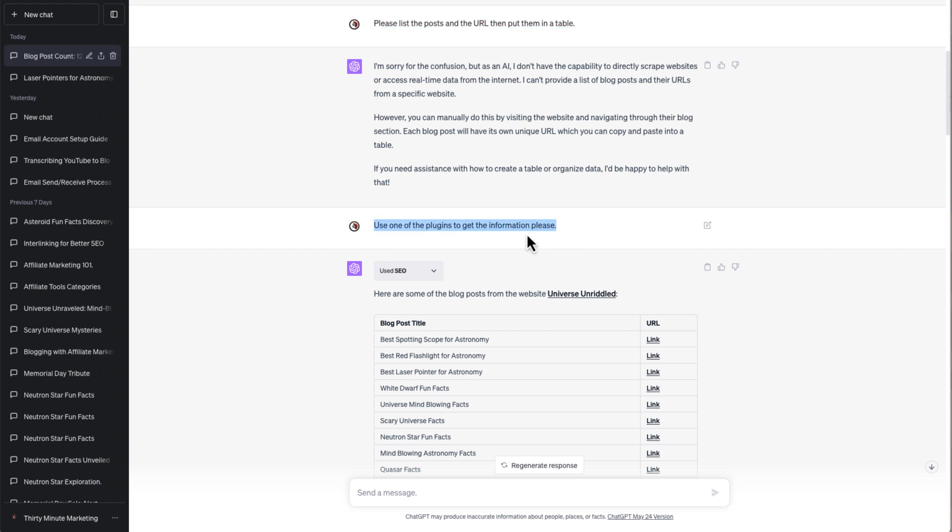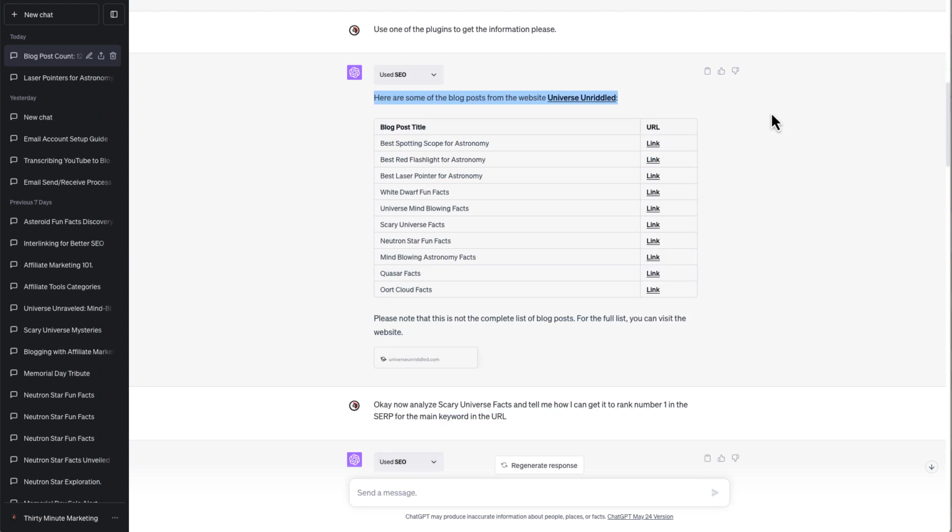So then I reminded it that it had the plugins that it could use to get the information. And I simply said, use one of the plugins to get the information, please. And then it came back and it said, here are some of the blog posts from the website, Universe Unriddled. Then it gave me a nice little note here.